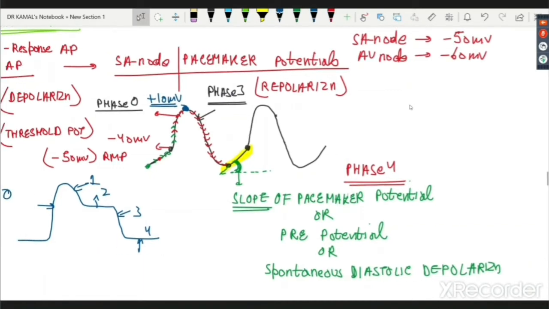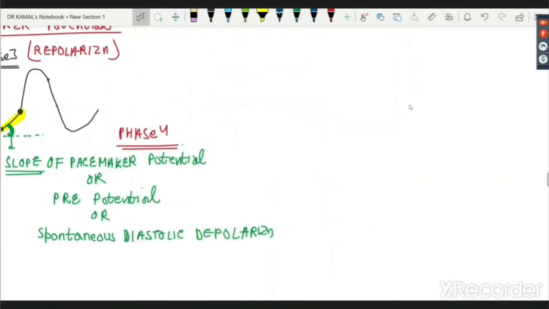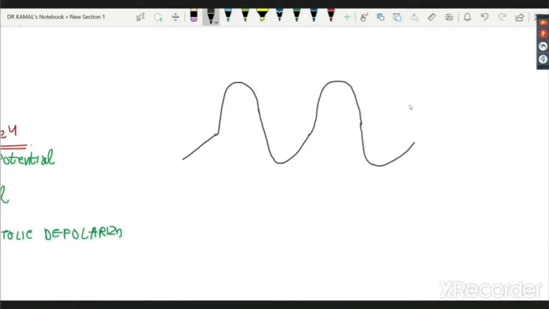So let us discuss the reasons for various phases now. I'll quickly make one more figure for you, and this is now our final figure of which we will discuss each and everything. So this is the first beat, then the second beat, and it is going like this. Now let's quickly do it again. I will not write everything now. This is minus 40 threshold potential. This is minus 50